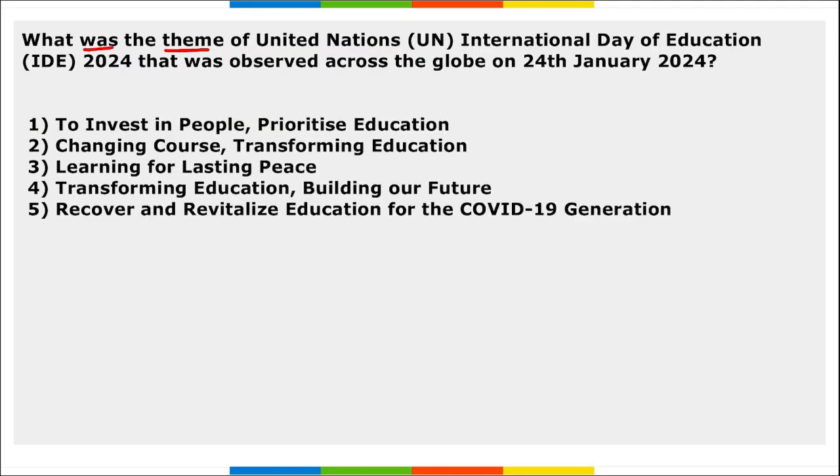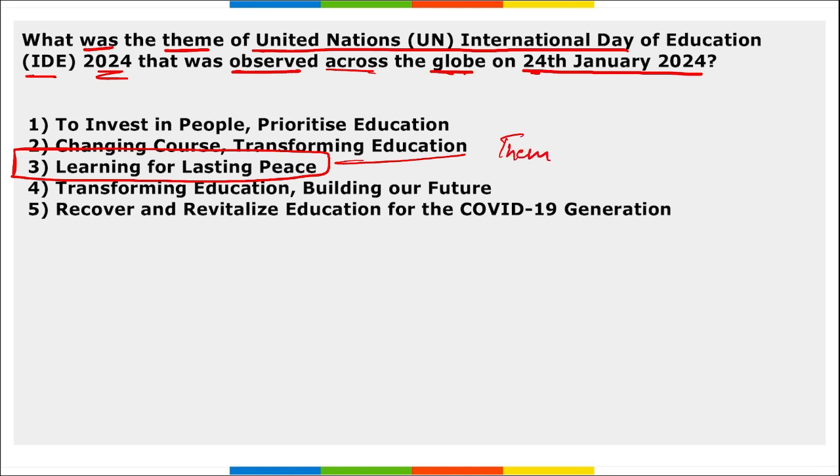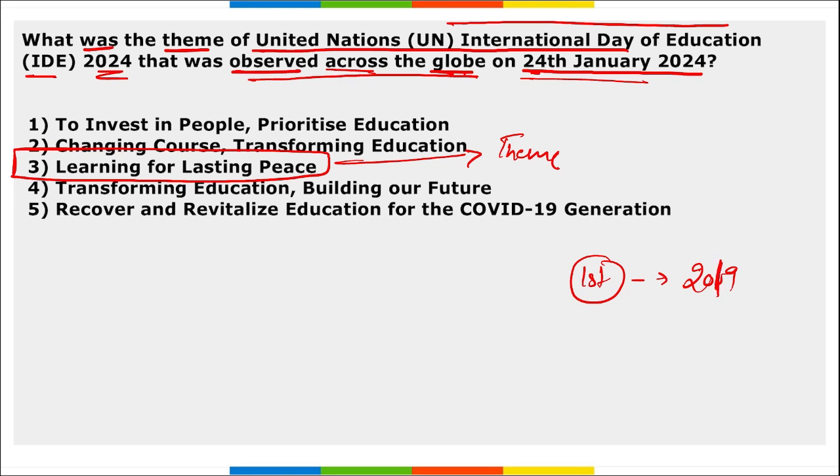Next, what was the theme of the UN International Day of Education 2024 that was observed across the globe on 24th of Jan 2024? Theme being learning for lasting peace. I repeat, this is the theme, that is learning for lasting peace. This is the theme for the UN International Day of Education observed across the globe on 24th of Jan 2024. And for the first time, International Education Day was observed in the year 2019.